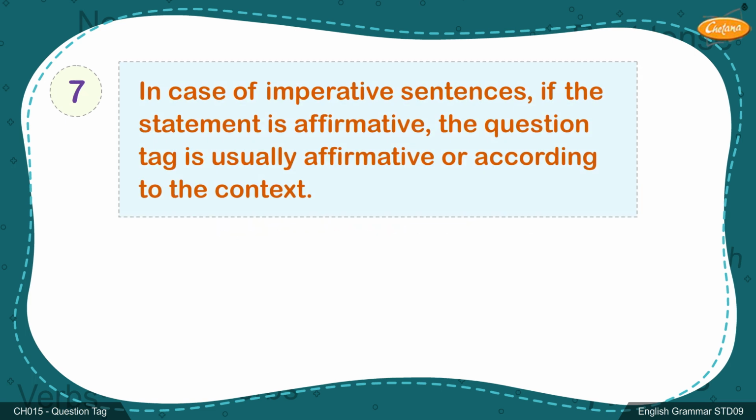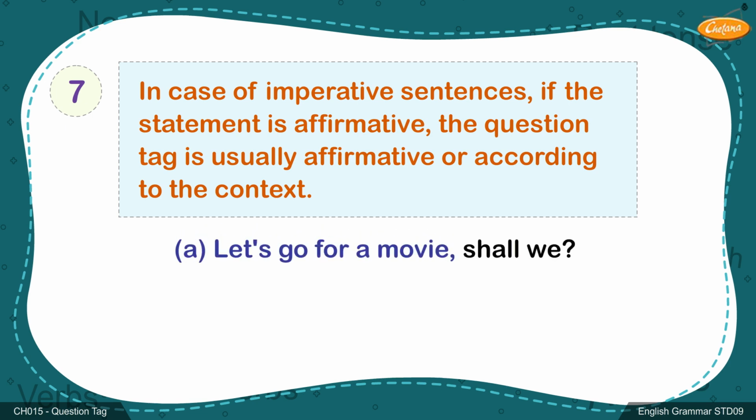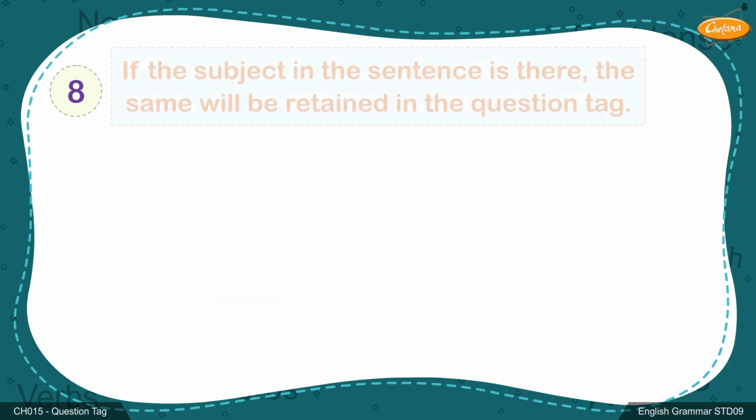7. In case of imperative sentences, if the statement is affirmative, the question tag is usually affirmative or according to the context. Example A. Let's go for a movie, shall we? B. Hurry up, will you?